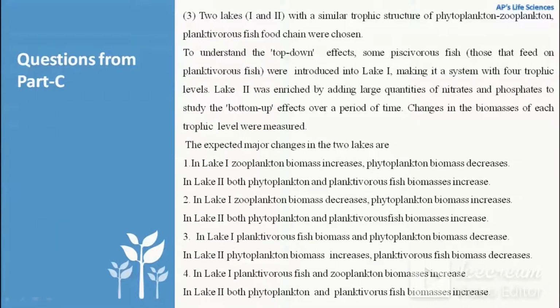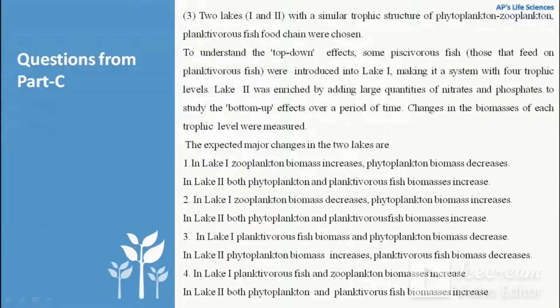So planktivorous fish will decrease. As planktivorous fish biomass decreases, then automatically zooplankton biomass will increase and phytoplankton biomass will decrease. So in option 1, this first line is the correct one. So we can proceed to lake 2.